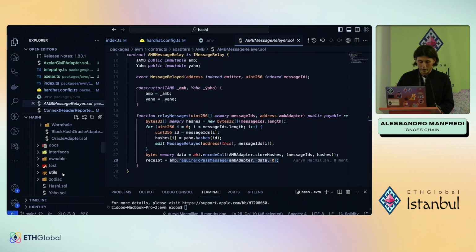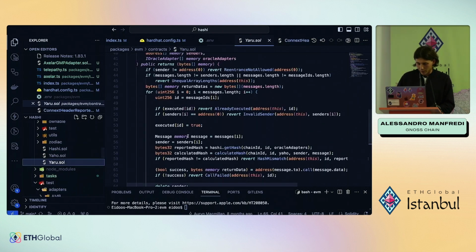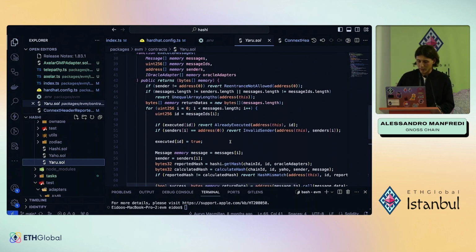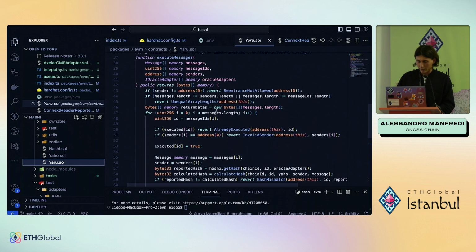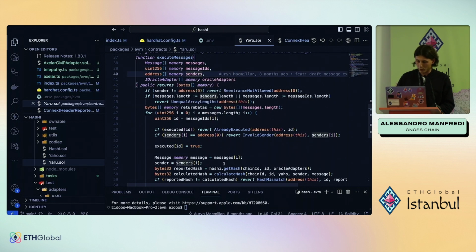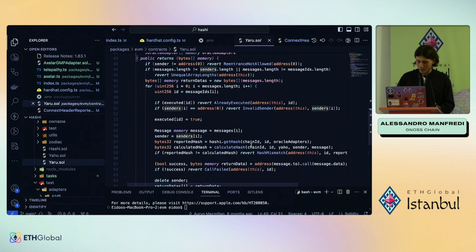Then, when Yaru will execute the messages here, it will need the original messages, the message IDs and the sender, but these are just needed to calculate the hash here.